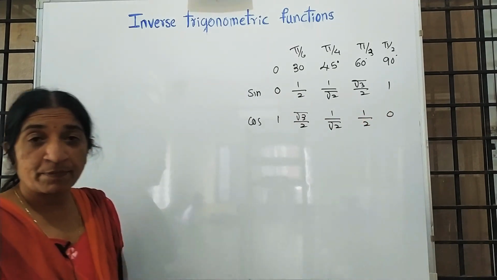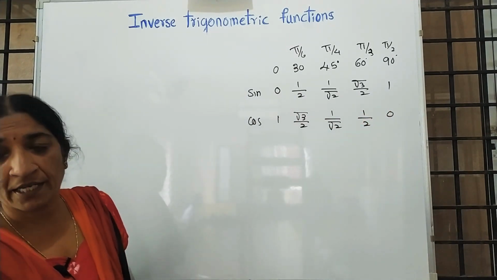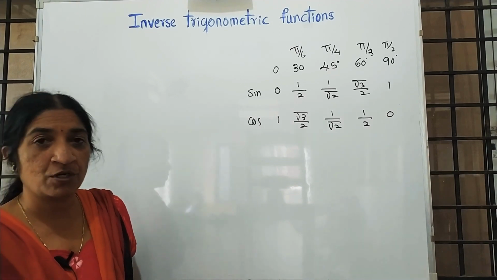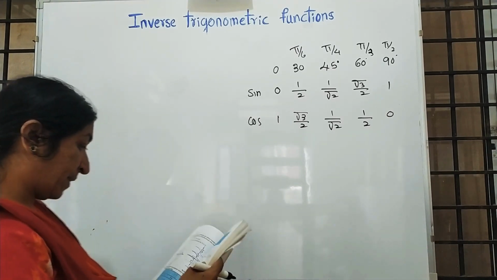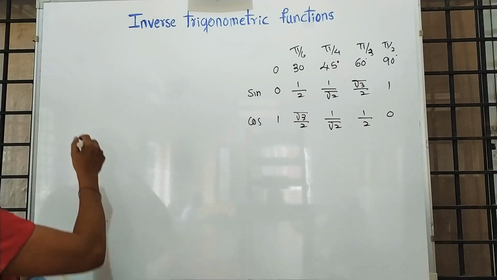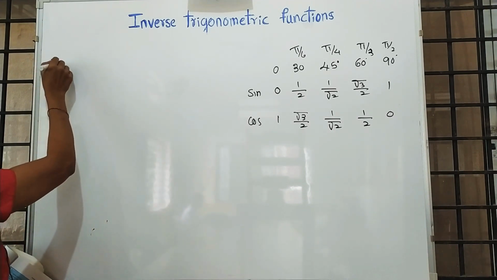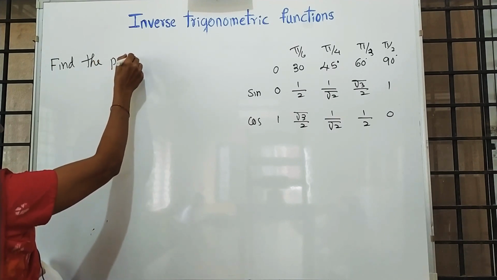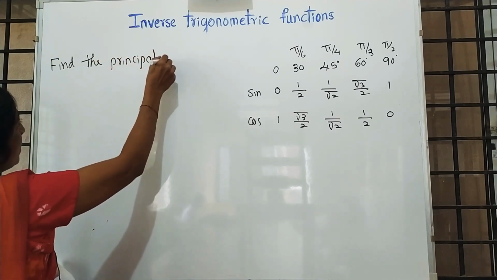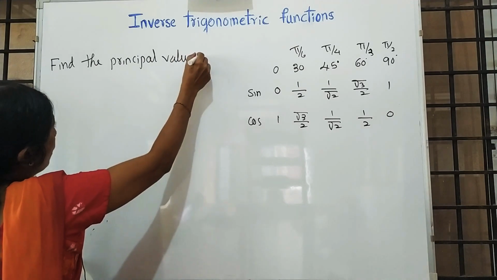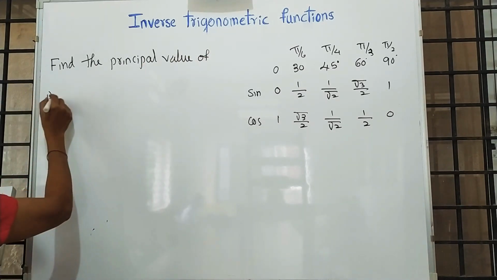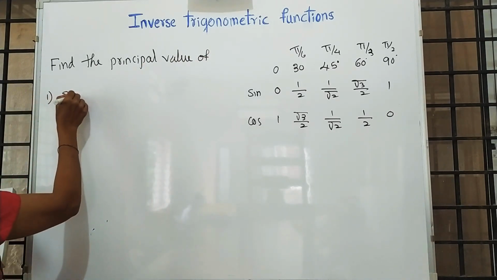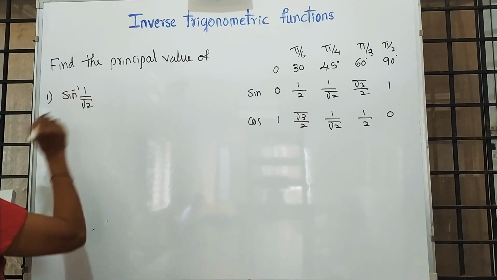The other expected question in the 1 mark category for part A, question number 2: find the principal value of, for example, sin inverse 1 by root 2.